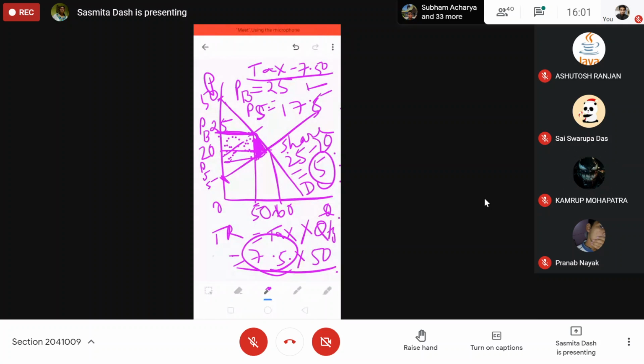So this is the tax revenue going to the government. 50 into 7.5 is 375.